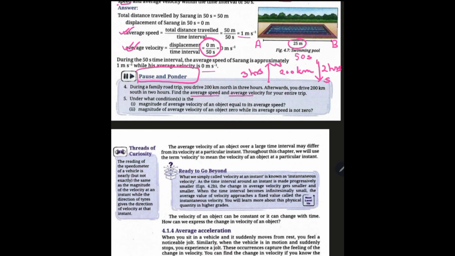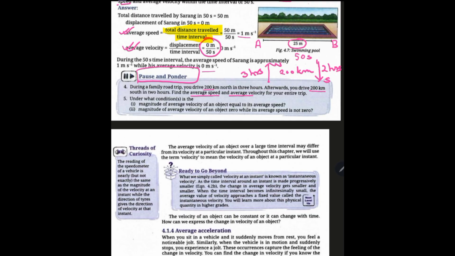Now let us talk about average speed. We have seen average speed means the total distance traveled divided by the total time taken. What is the total distance traveled? You have taken a trip 200 kilometers north, and you came back to the south again, driving 200 kilometers.